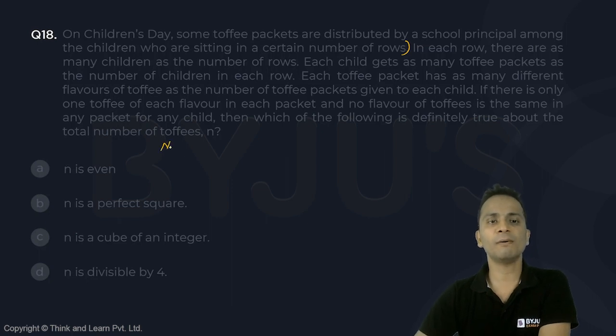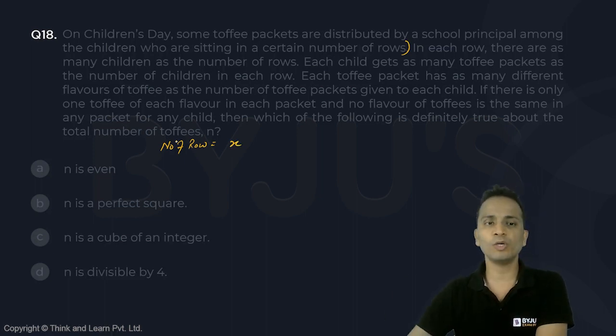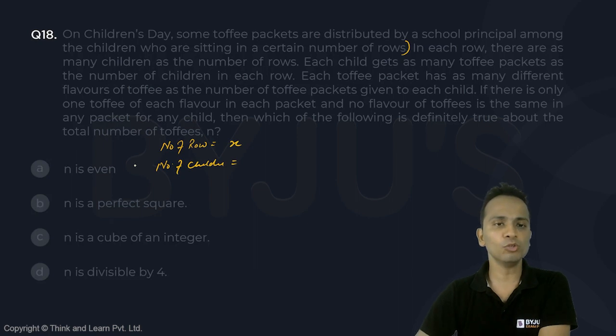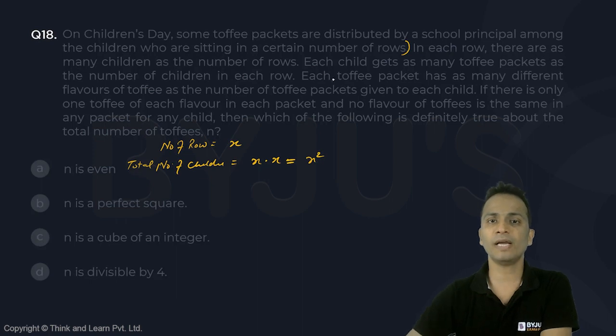So let's say the number of rows is equal to x, and that means the number of children in every row will also be equal to x. So total number of children will be equal to x multiplied by x, that is equal to x square. This is the total number of children, right?